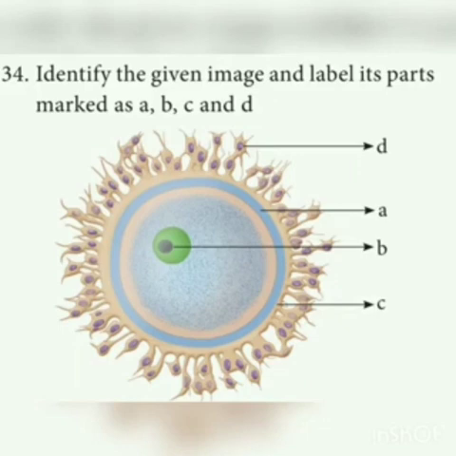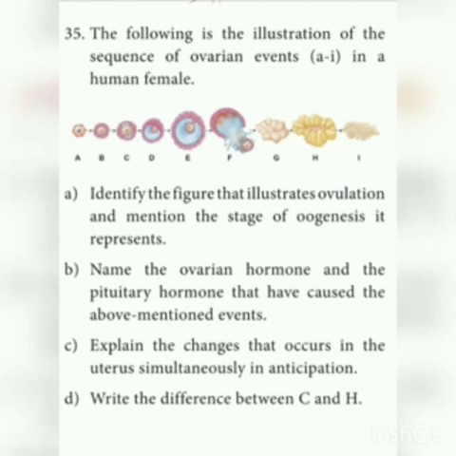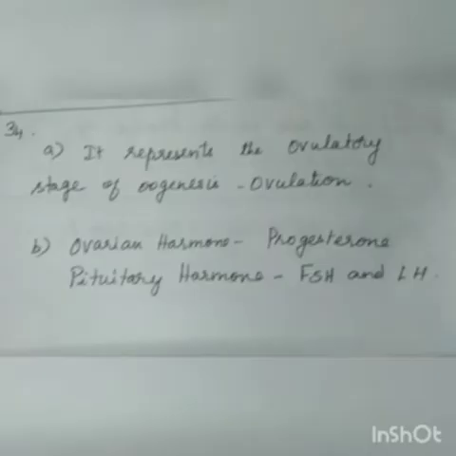You already know that. Next is the illustration of the sequence of ovarian events that take place in the human female. In this diagram they have given the sequence of events, and they are asking some questions based on it. Identify the figure that illustrates ovulation. This represents the ovulated stage of oogenesis, that is ovulation. Second, name the ovarian hormone and the pituitary hormone that have caused the above events. The ovarian hormone is progesterone and the pituitary hormones are FSH and LH, that is follicle stimulating hormone and luteinizing hormone.